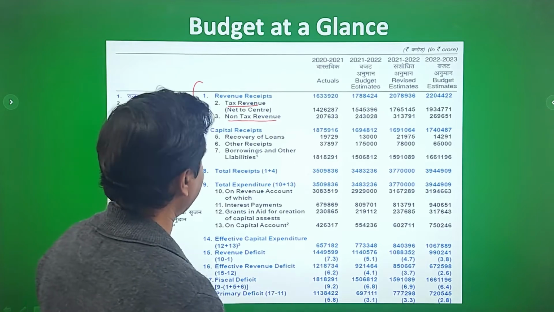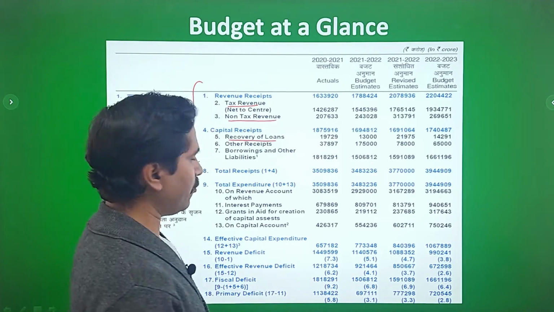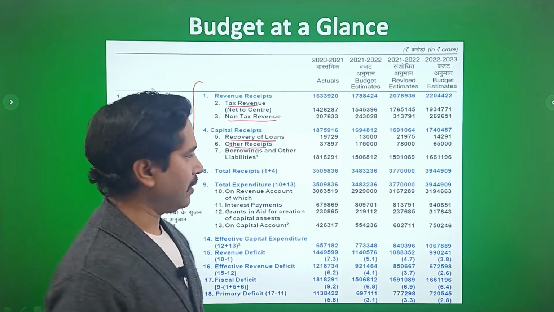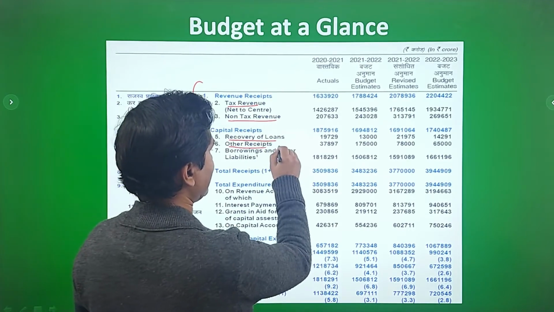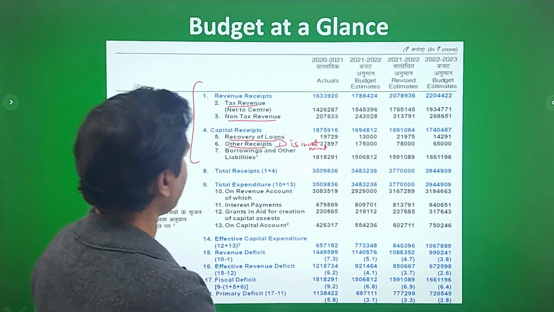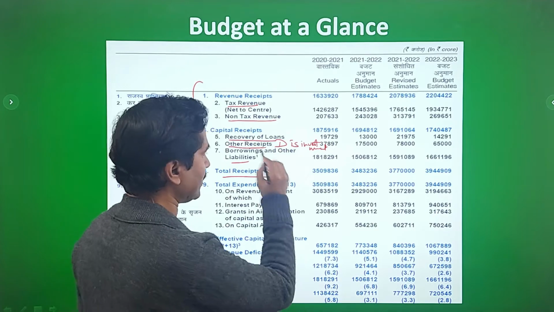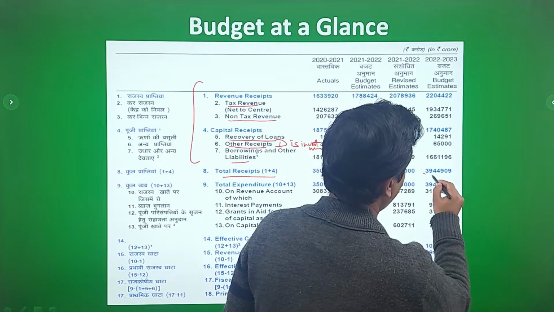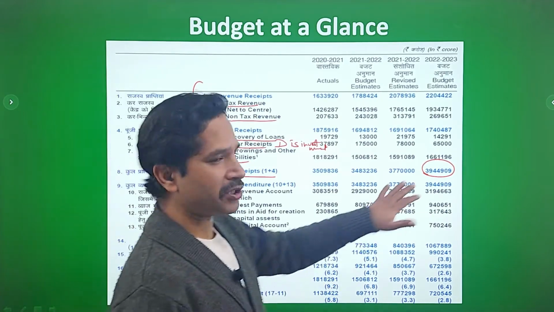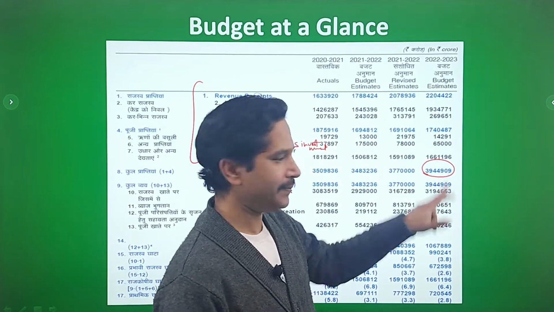And capital receipts, it has three components. One is recovery of loans, that is the loans which government has given and when the loans are recovered. Second is other receipts, it primarily constitutes disinvestment receipts and borrowing and other liabilities. So revenue receipts and capital receipts, and total receipts constitute around 39.44 lakh crore. So the total amount of the budget 2022-23 is 39.5 lakh crore, right? You can make it out.